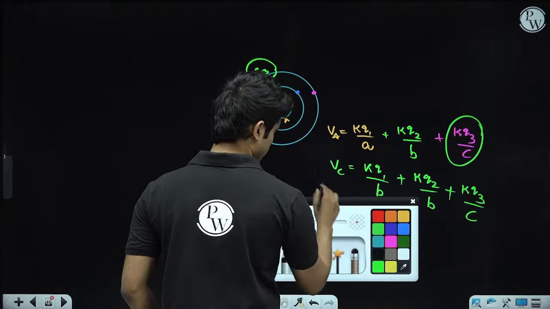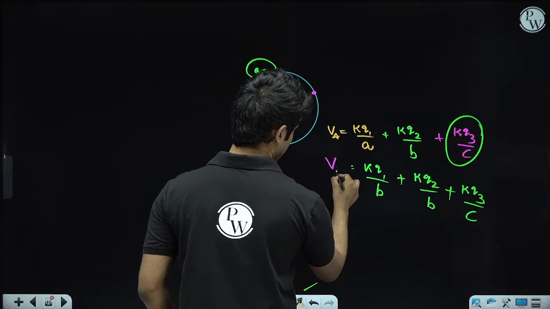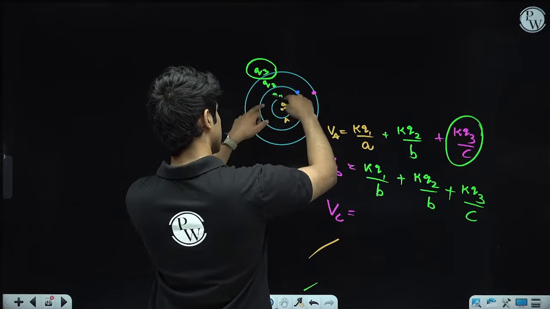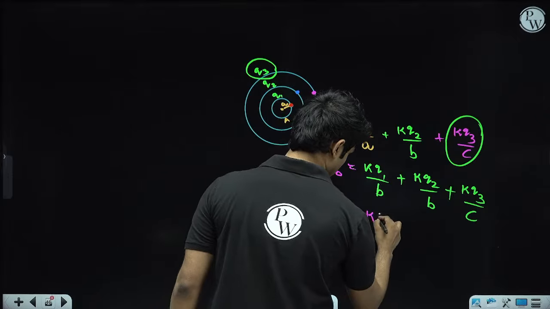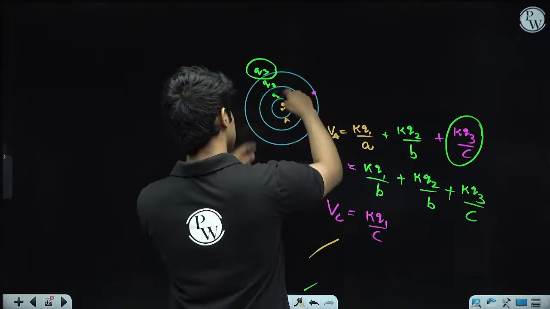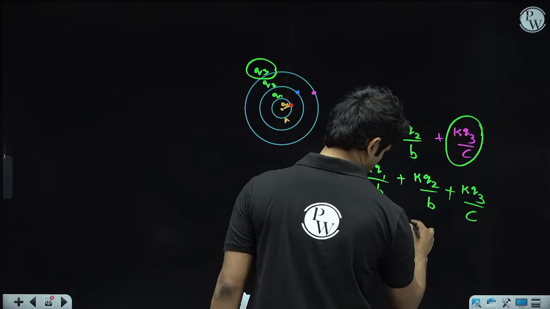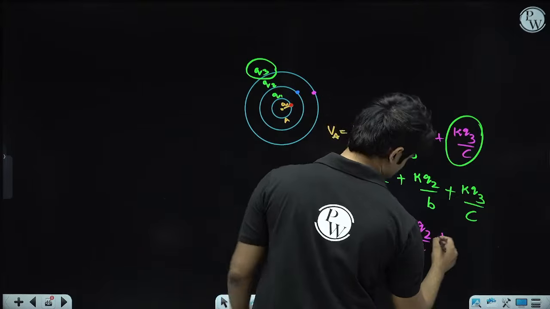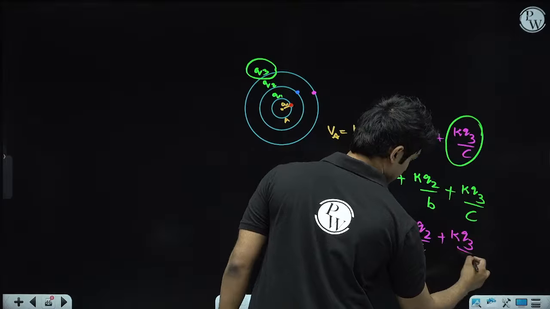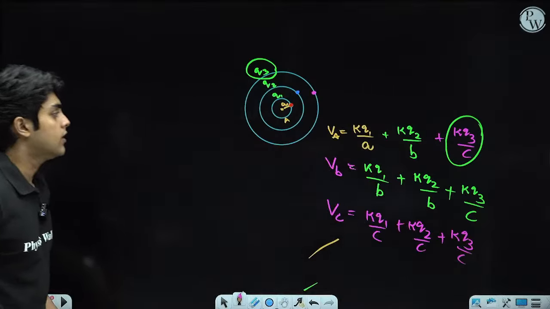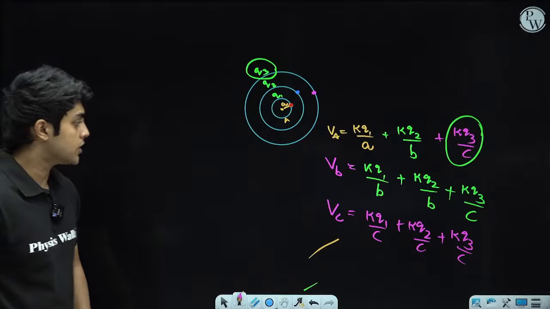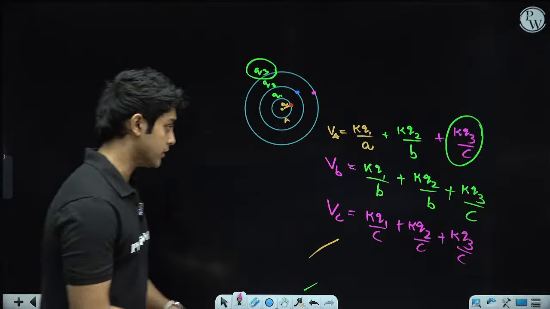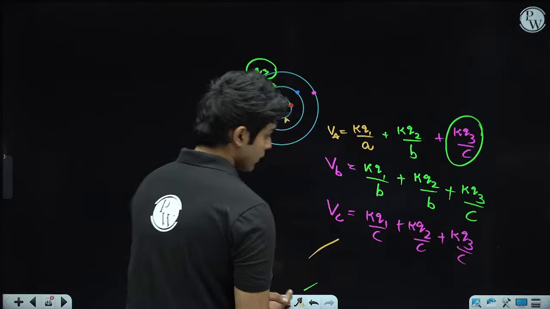So over there, this was VB, the last is VC, and this point is external to shell 1, so it will be KQ1 by C. It's external to shell 2 as well, so it will be KQ2 by C, and it's on the surface of Q3, so KQ3 by C. That's how we write the potentials. We individually look at each shell one by one, and depending upon if it's an internal point or external point to the sphere, the formulas will vary.